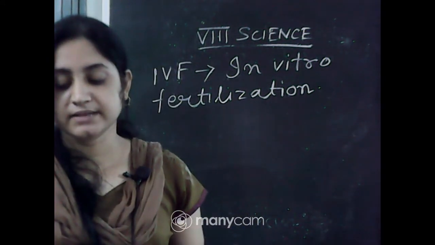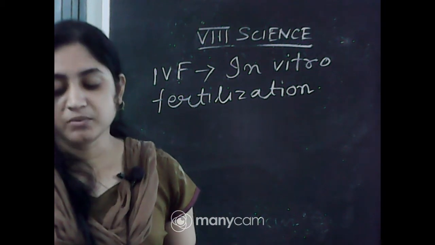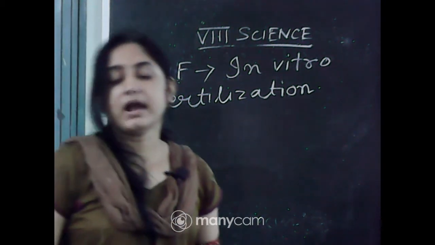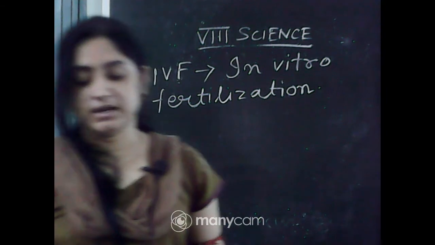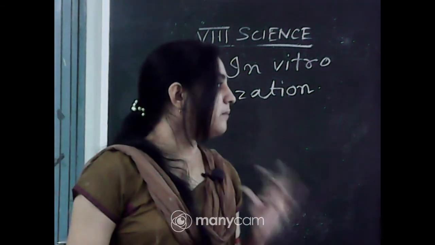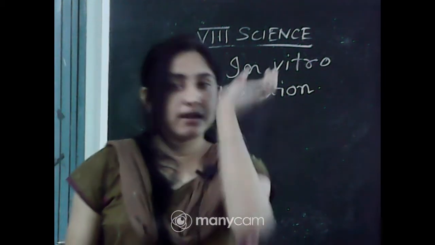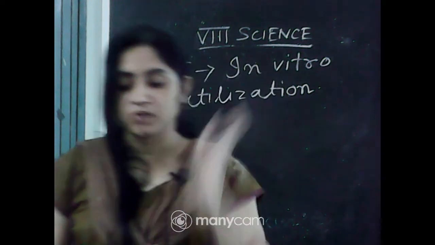In such cases doctors collect freshly released egg and sperm and keep them together for a few hours for IVF. In vitro fertilization is fertilization outside the body. The doctors collect the sperm and ovum from the mother's and father's body and keep them in the lab for more than 1 hour.